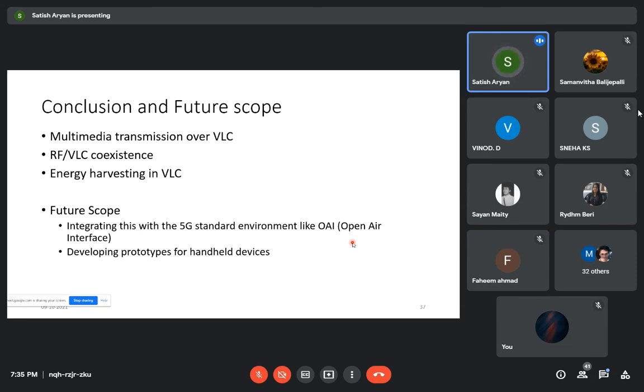The future scope in this area is how to really implement this in a 5G environment, like an open air interface kind of environment, and also to develop prototypes for handheld devices. If these 2 challenges are addressed, we come up with VLC in a real scenario. That's all from my side. Thank you. If you have any questions, you can post.